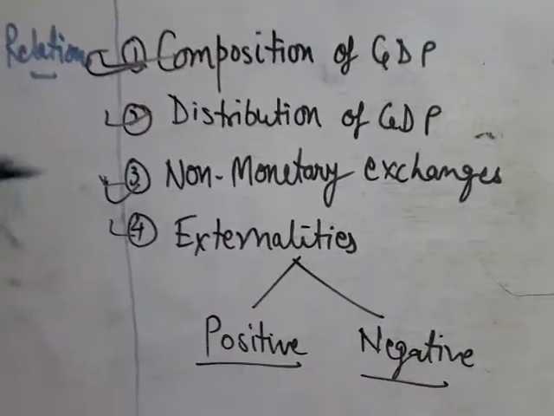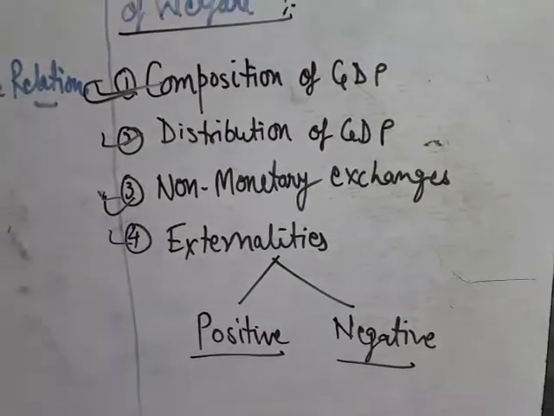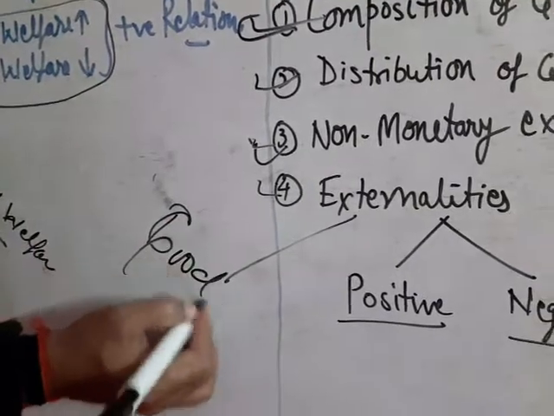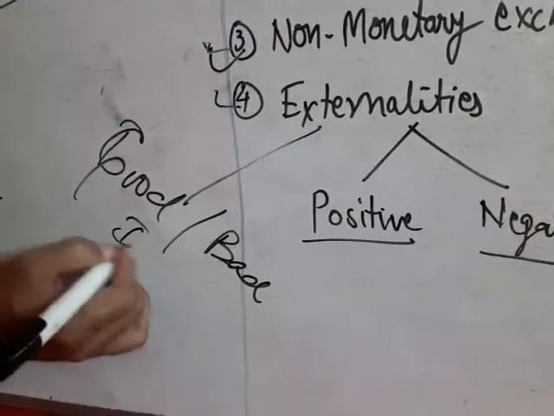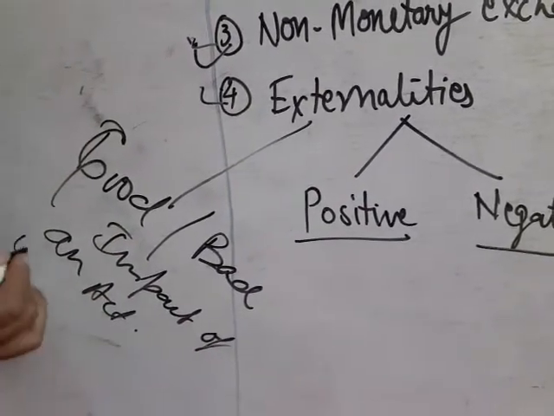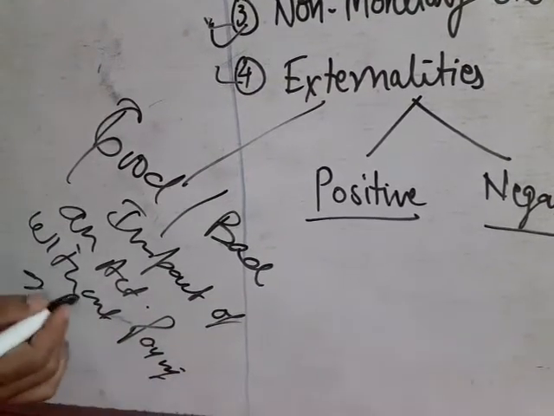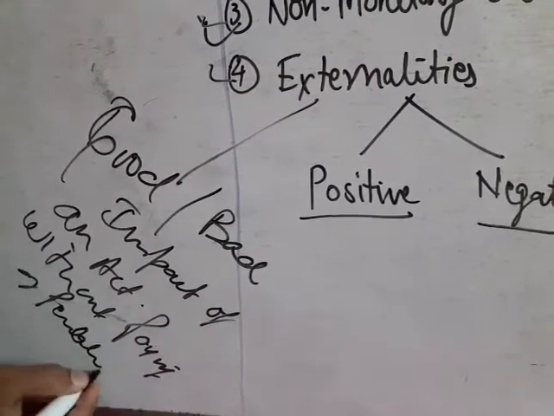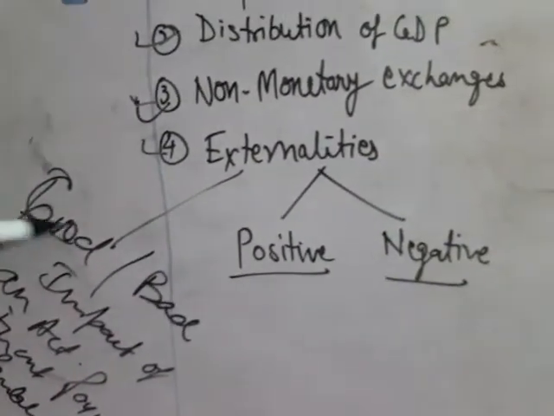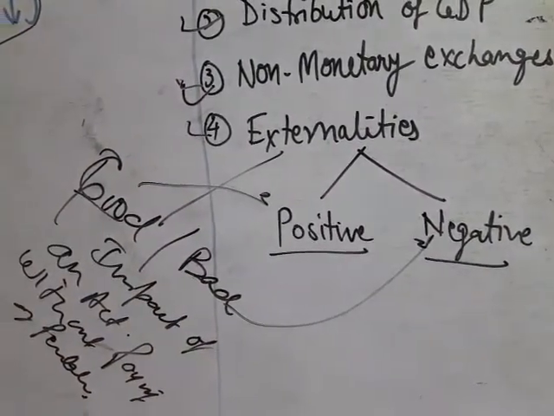And the fourth limitation of real GDP as an index of welfare is externalities. What are externalities? Externalities refer to the good or bad impact of an activity without paying or being penalized. Externalities are of two types. Good means positive, bad means negative. What are the good or bad activities?